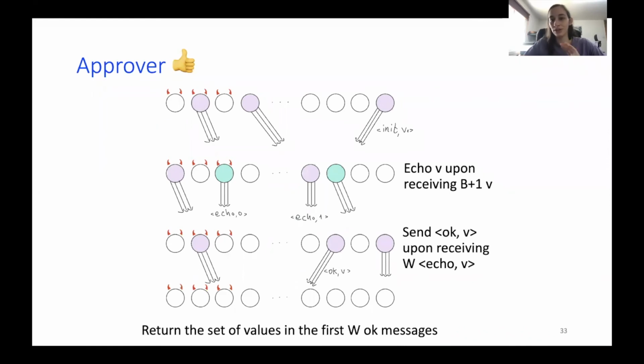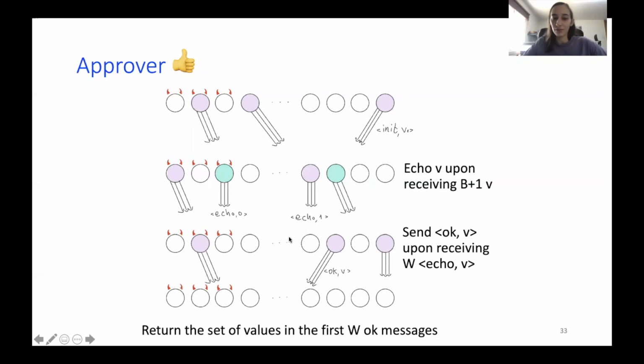Okay, so we want everyone to speak once, and we have a different committee here, the green one echoing 0, and the purple echoing 1. And what can happen if there weren't two committees, then one process could have heard B+1 zeros and then heard B+1 ones. So we don't want any process to echo twice different values. Okay, so we boosted the initial values.